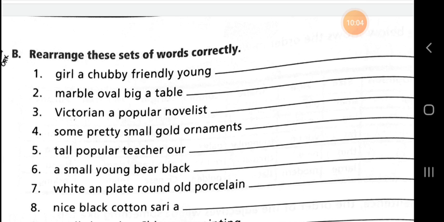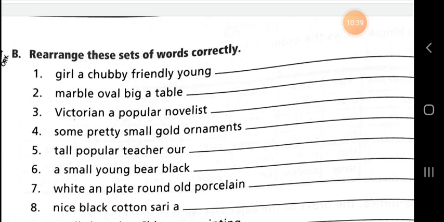Rearranging it in the proper manner, we form the sentence: some small pretty gold ornaments. So on, we are going to do the fifth sentence. Tall popular teacher: our tall popular teacher. This is the correct sentence. Our tall popular teacher.